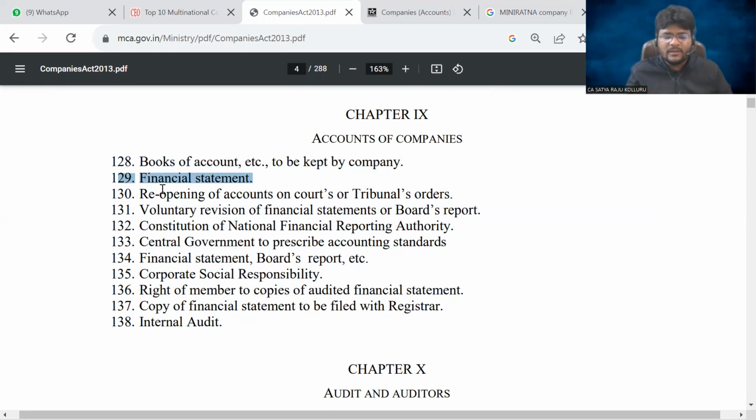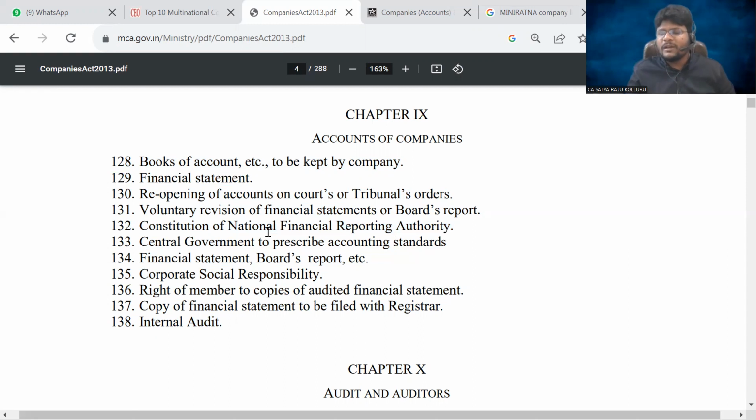Next, section 130 relates to reopening of accounts on court or tribunal's order. Section 131, voluntary revision of financial statements or the board's report. Section 132, constitution of the National Financial Reporting Authority, NFRA. Sir, generally who actually issues the accounting standards? The Accounting Standards Board of ICAI issues them. But with respect to companies, the one who recommends such accounting standards is NFRA.